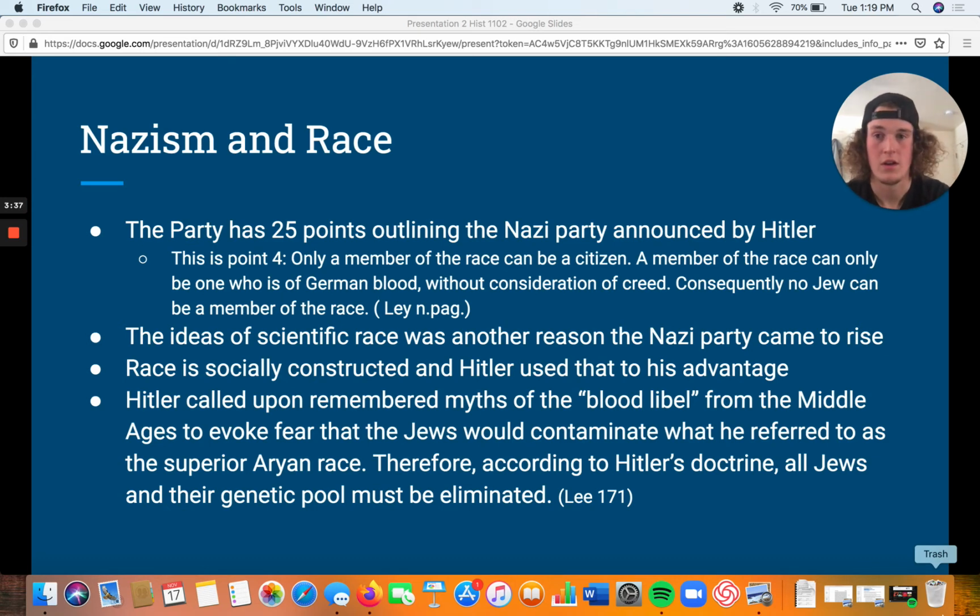So, as you can see, Hitler used the ideas of race to bolster the Nazi Party and to show that Germans were the ones who were going to be in control here. There was a side note that said Hitler did have some Jewish relatives that he was not very fond of, and this kind of, from a young age, started his ideas towards Jews, which, we all know what happened later on.